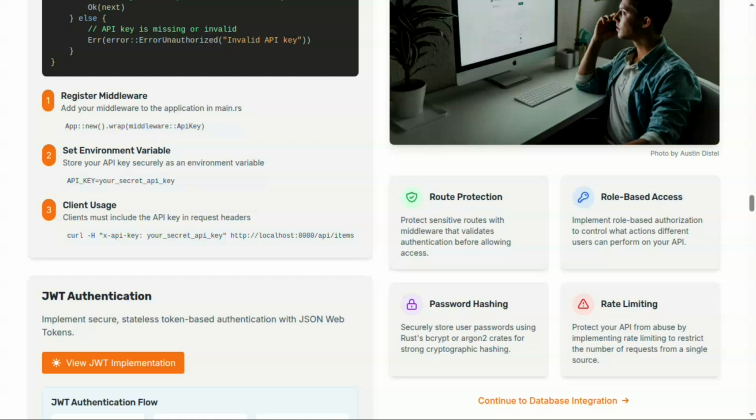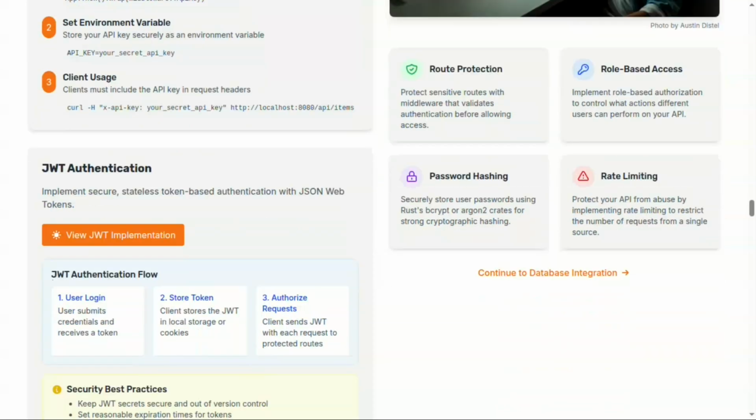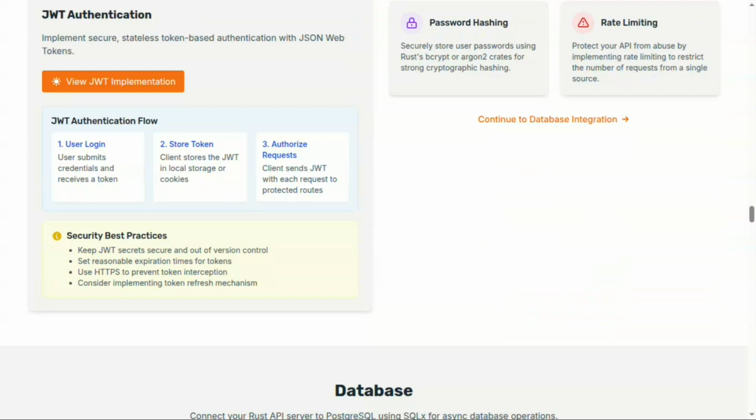After that, we will see client usage, how a client can send an API key and how we can grab that API key in our backend. We will implement a JWT token, and if a user logs in, we return a JWT token. If they come through API endpoints, we need to make sure the user has a proper API key when submitting.